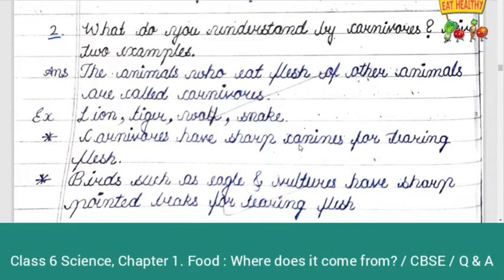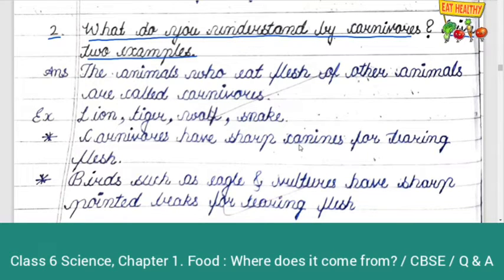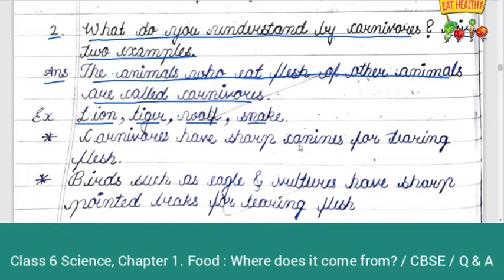Second question. What do you understand by carnivores? Give two examples. Answer. The animals who eat flesh of other animals are called carnivores. Example. Lion, tiger, wolf, snake.